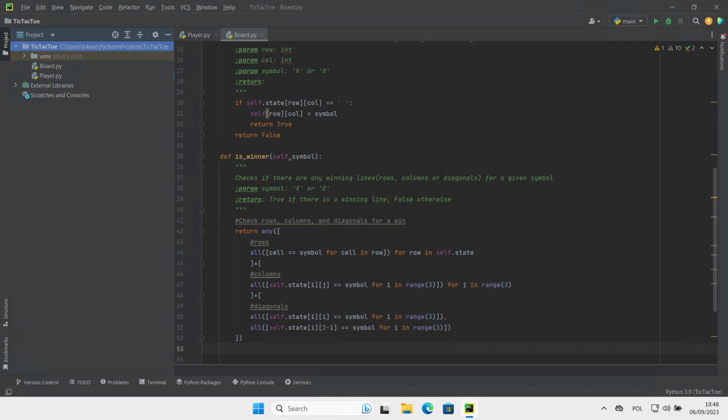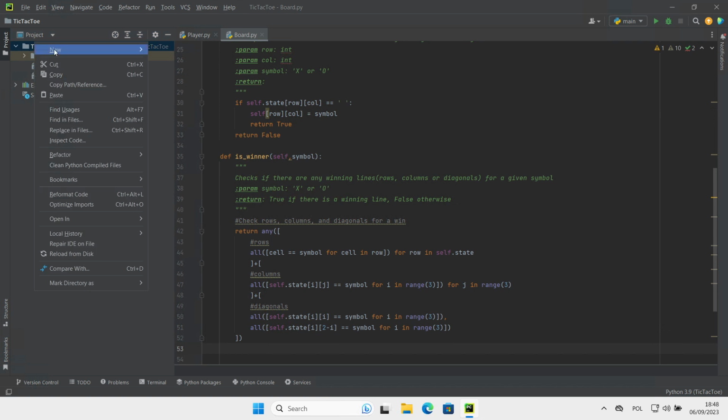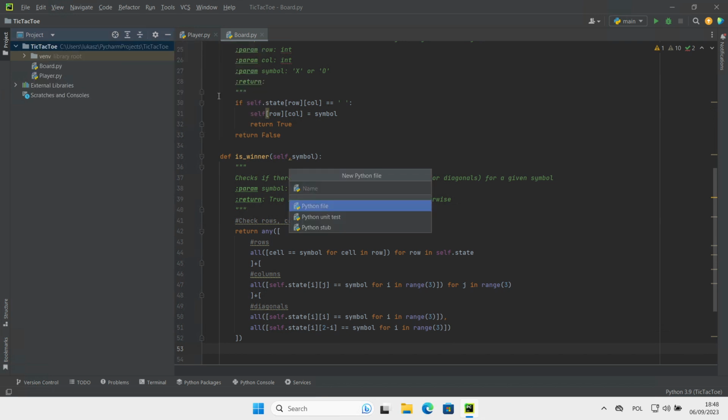Okay, now we can move to our game class. This class orchestrates the game. It creates a new board and two players and controls the flow of the game in the play method. So in our Python project, I'm going to create a new Python file and name it game.